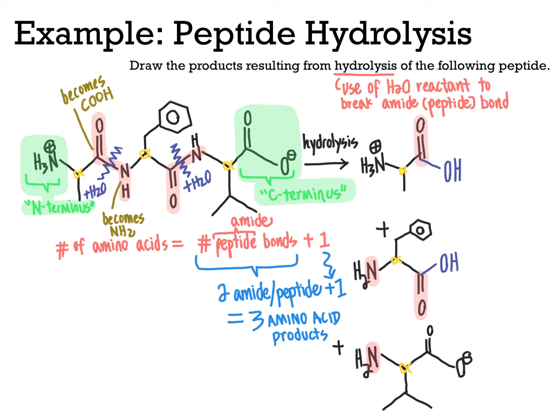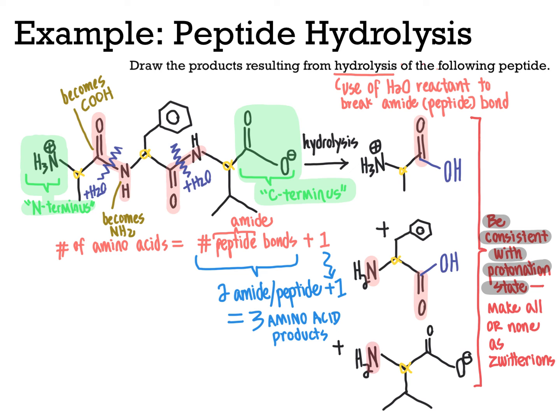When we are thinking about the protonation state of these, meaning whether the nitrogens have positive charges and oxygens have negative charges, or whether those are shown as OH with no formal charge on the oxygen and NH2 with no charge on the nitrogen, it's usually best to keep that consistent in the products as well. And so here, for example, rather than showing the nitrogen terminal with a positive charge and OH here, it would be more reasonable to go ahead and clean up the final product to show O minus here, meaning since we have the Zwitter ion form at the left end, we should really make that a Zwitter ion on the right end as well to cancel that out.